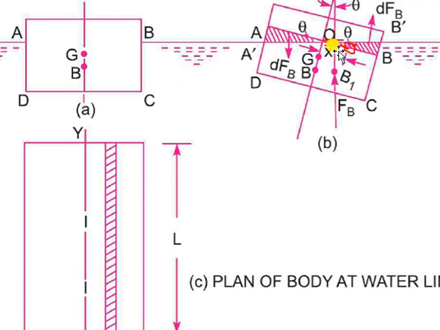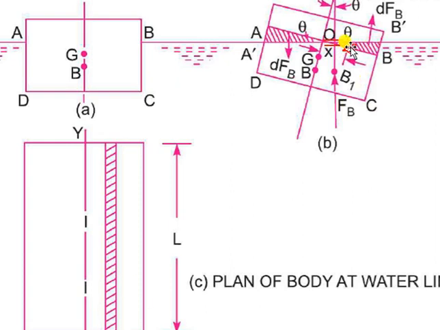So theta will be h by x, where h is the height of this elemental area. From there I can say the height of this elemental area will be x theta, because if this is theta and the distance is x, this height will be x theta. And you know the thickness, the width, is dx.